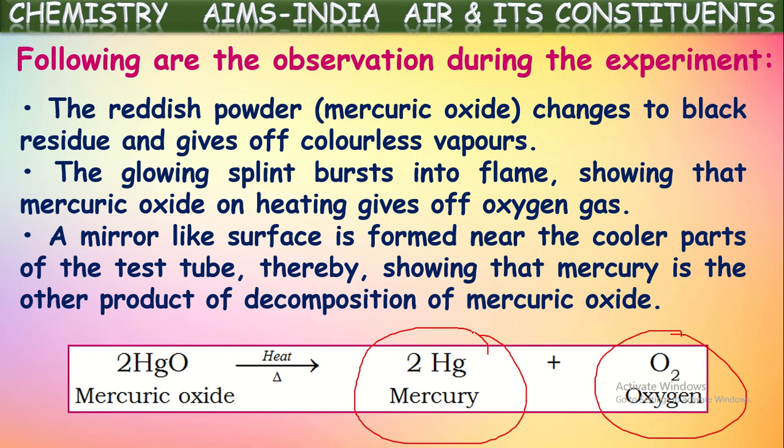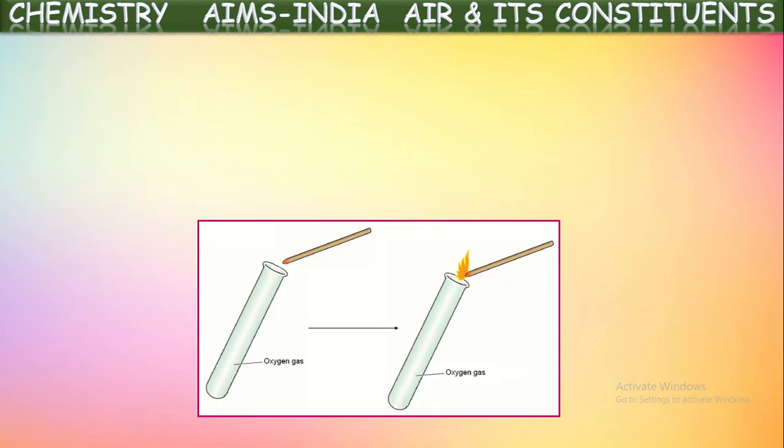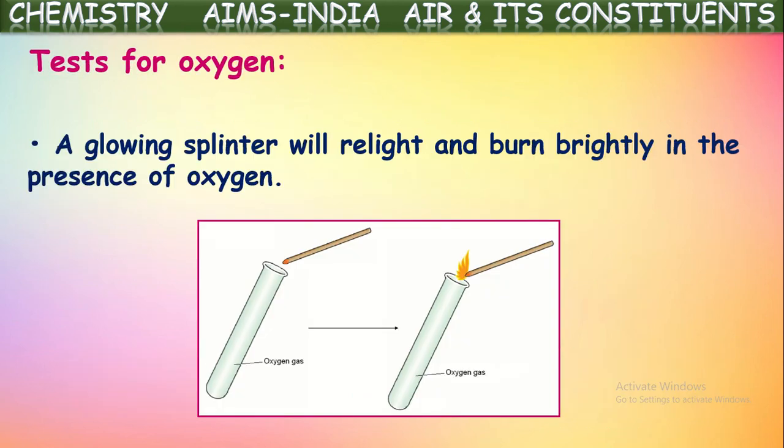And the formation of oxygen is tested by using a burning wooden splint. So if you take a burning splint and put off its flame, and if you keep this wooden splint near the mouth of the test tube, it starts rekindling again. That indicates the gas evolved from the test tube is oxygen gas. Okay, here is a test shown here.